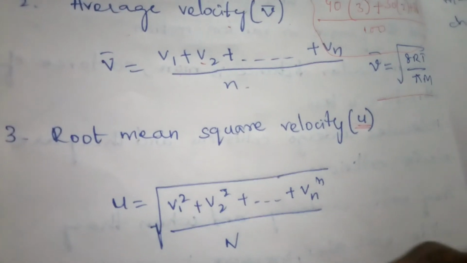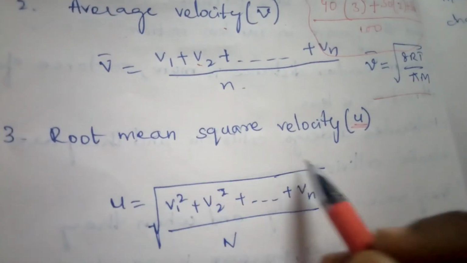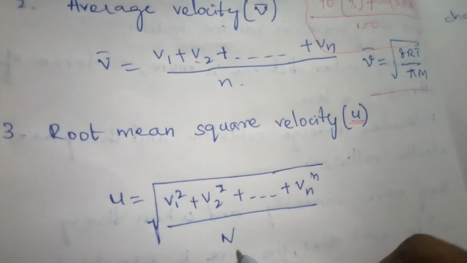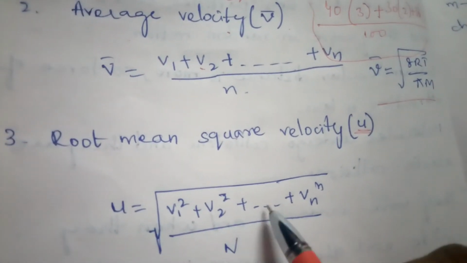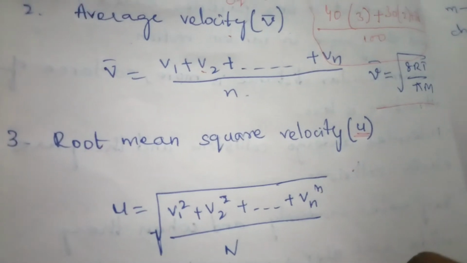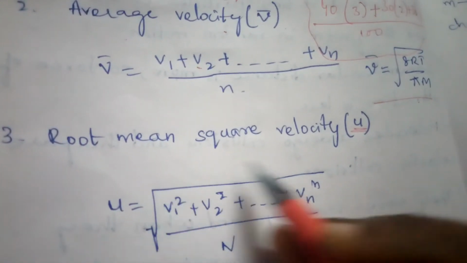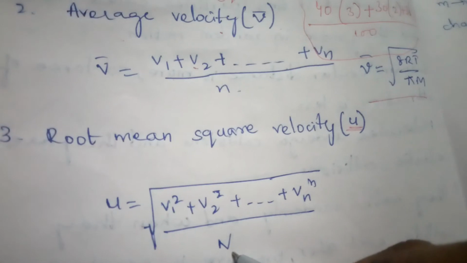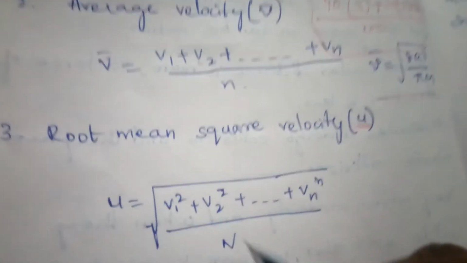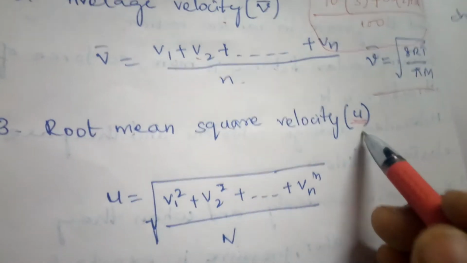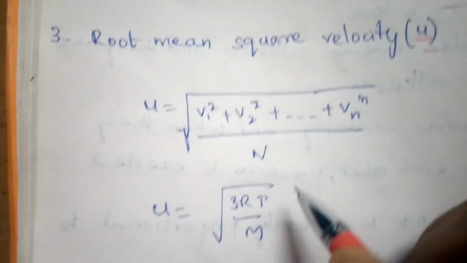I am saying it again: it is the square root of the average, where average means the arithmetic mean of the squares of the different velocities of the gas molecules. Clear everyone? This is called root mean square velocity, denoted by the letter u, and the formula is u equals the square root of 3RT by m.